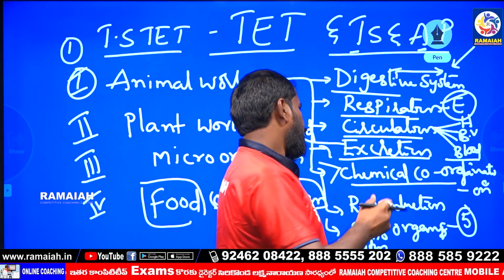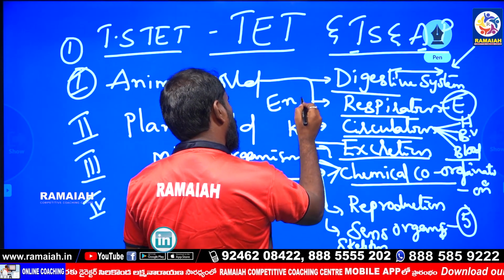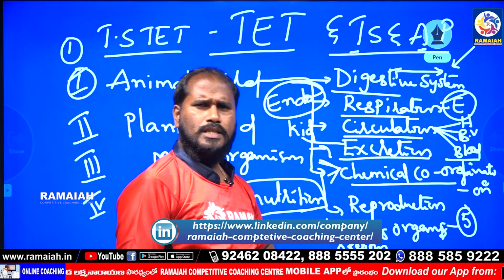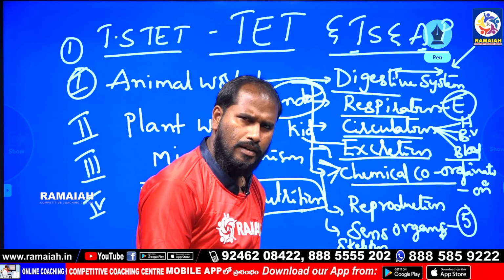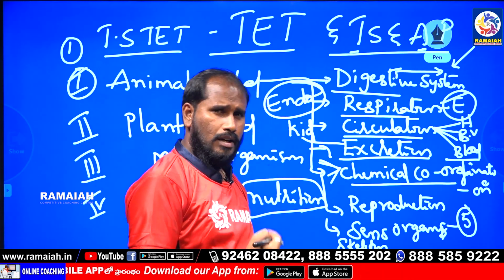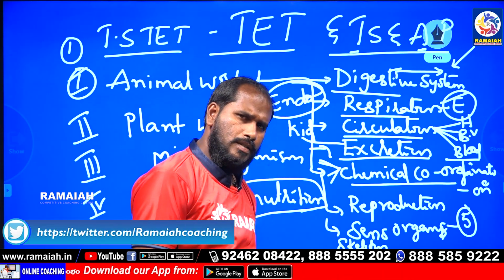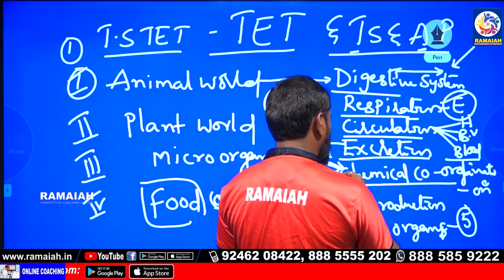Right. So now, in this chemical coordination, only endocrine glands. Examples of endocrine glands are the pituitary gland, thyroid gland, parathyroid gland, next adrenal gland, and gonads. So in total, these endocrine glands are present in the chemical coordination topic.